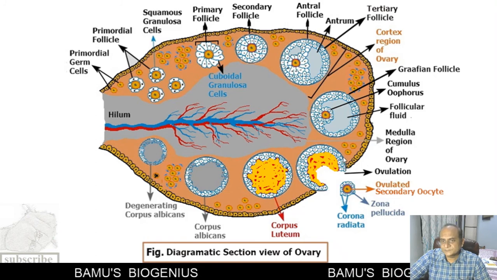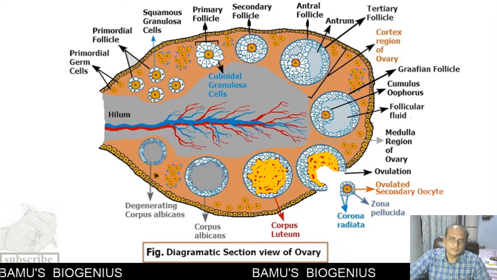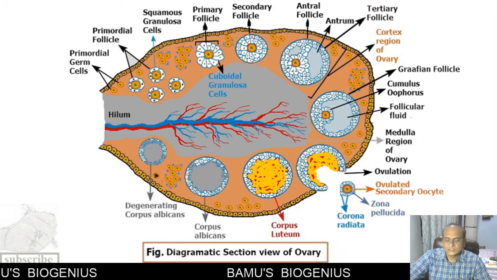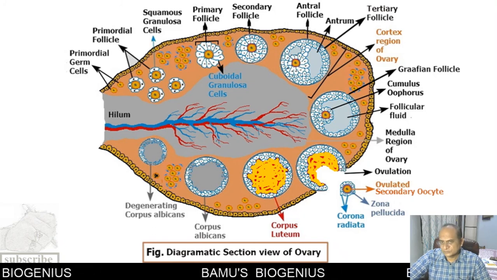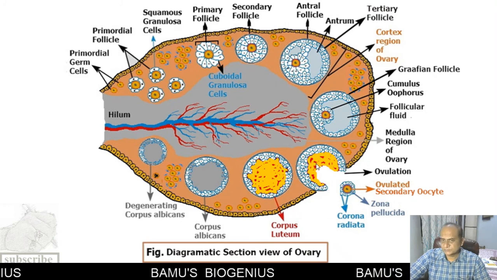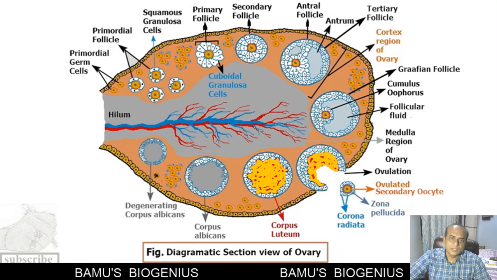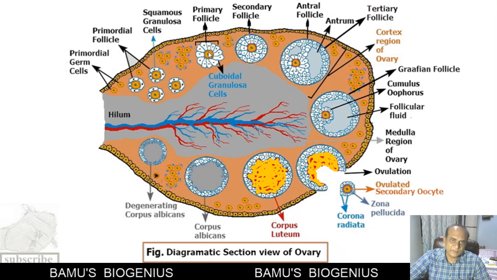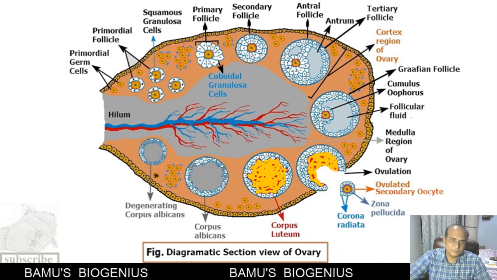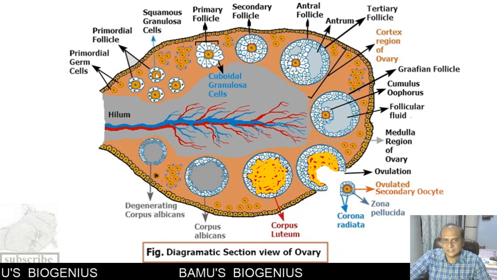So after some time, because of the LH surge and the follicle stimulating hormone increase, at the 14th day of the menstrual cycle, ovulation takes place. Just before 36 hours before the ovulation, the meiosis first is completed. So in the primary follicle, or even in a primordial follicle, the primary oocyte is arrested in meiosis 1.